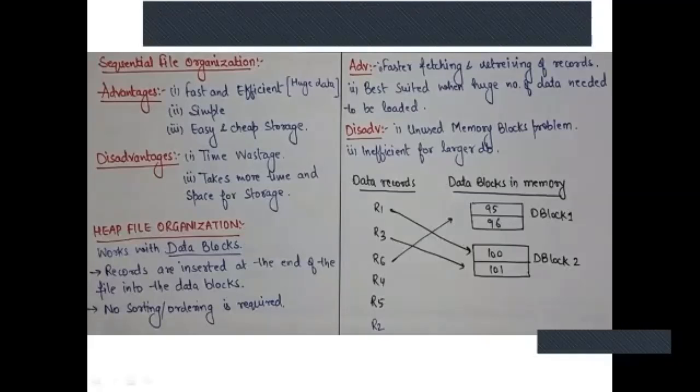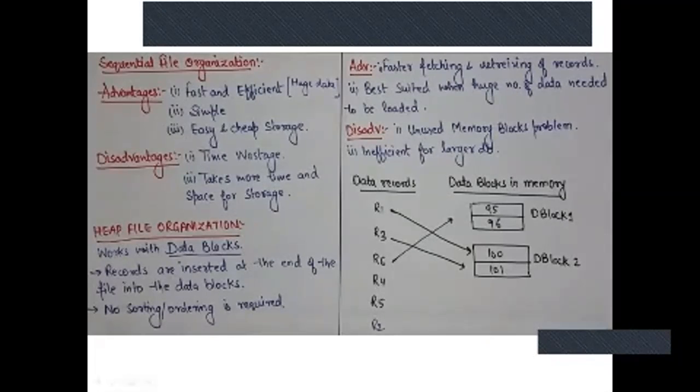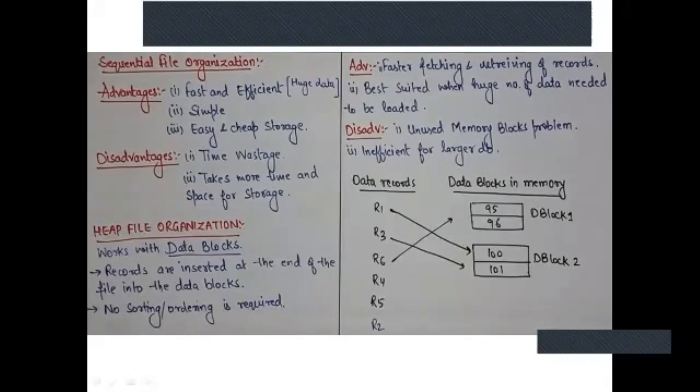You have data records, that is nothing but the same as your primary index table, where it will store all the records. There is one pointer which is pointing to that particular block. Each record has one pointer pointing to each and every particular block. Now this is a type of dense index. And why is it a type of dense index? Because each and every record is pointing to some data block, that is, all the records are pointing.